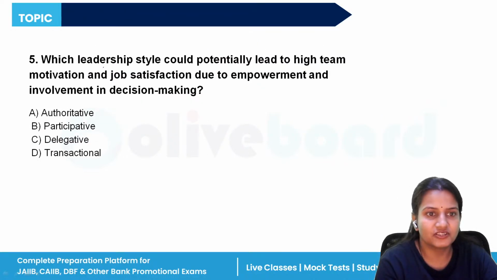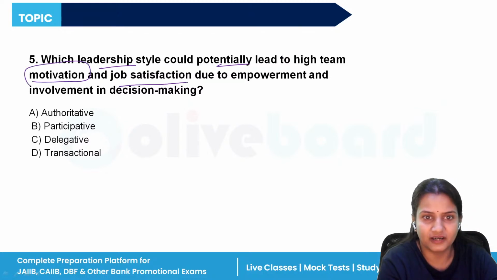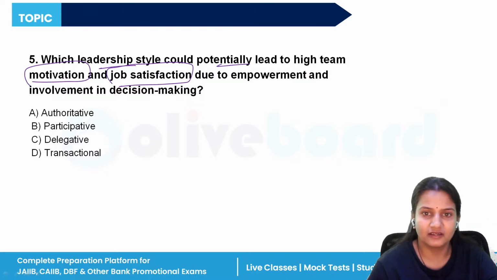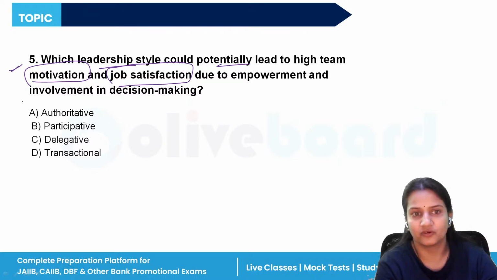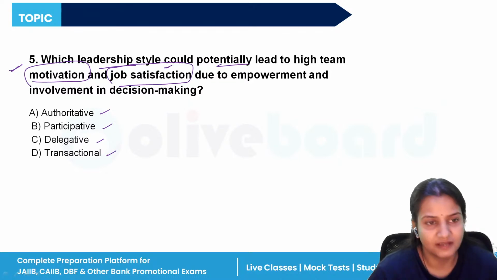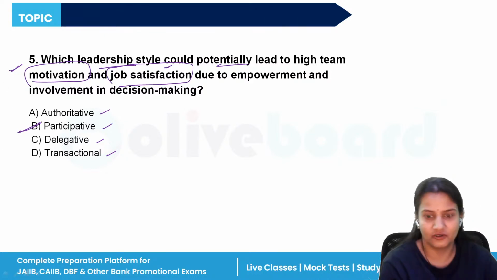Now, next is which leadership style could potentially lead to high team motivation and job satisfaction due to empowerment and involvement in decision making. So in which style do the leaders involve employees in the decision making activity? If they involve employees in decision making, employees will get motivated, they will have job satisfaction. So either authoritative, participative, delegative or transactional. This is the last question. So it is participative leadership style. Okay. So we have done 5 questions from leadership style.